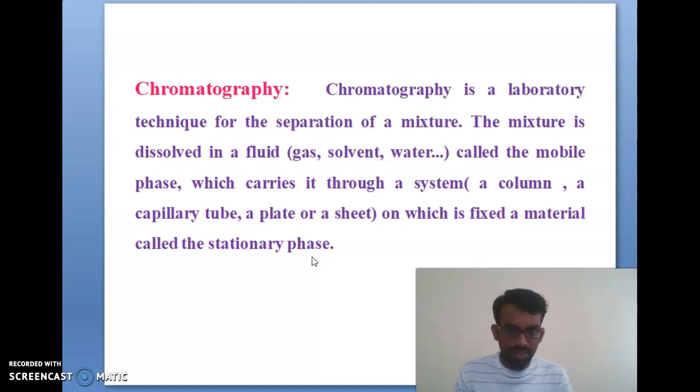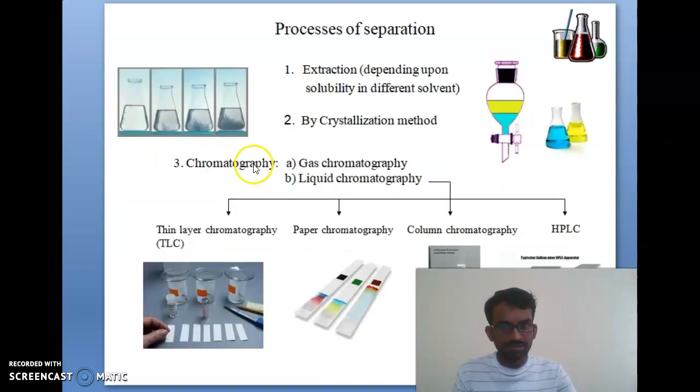What is a mobile phase? The mobile phase is the dissolved fluid, like gas or water. The stationary phase is the fixed material, like a column, capillary tubes, plates and sheets. You can see the next one.